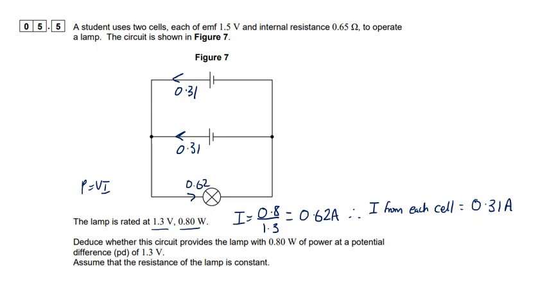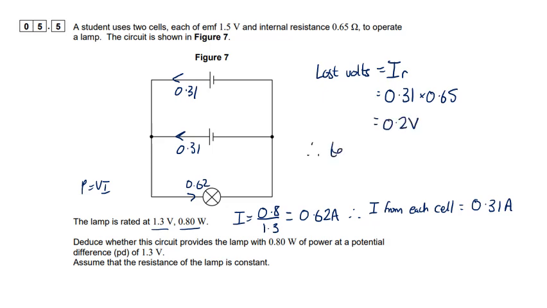So what we can work out now is the volts that are lost in each cell. So that's just Ohm's law, IR, and R being the internal resistance. So that's 0.31 amps, which is flowing through the cell, multiplied by the resistance of the cell, 0.65, and that's about 0.2 volts.